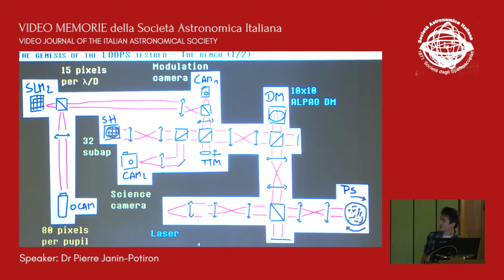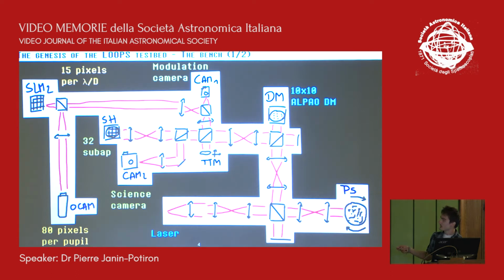So the loops bench, here is the hand-drawn scheme of the bench. I'll go quickly on this one, but we have a laser source at 660 nanometers, a rotating phase screen that reproduces the turbulence effect on the wavefront.